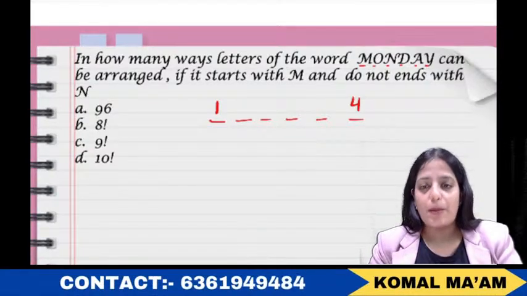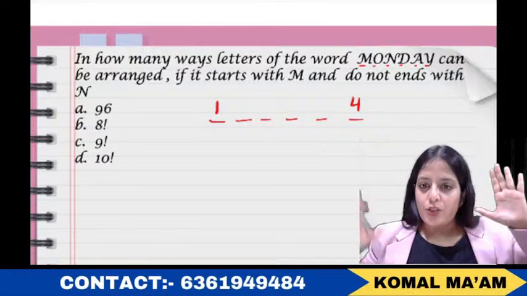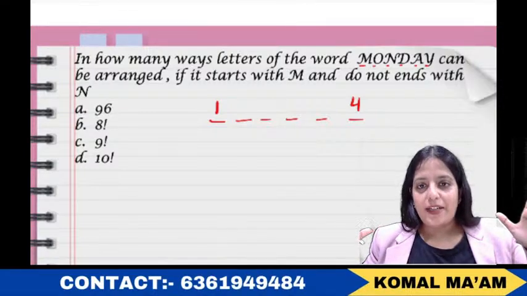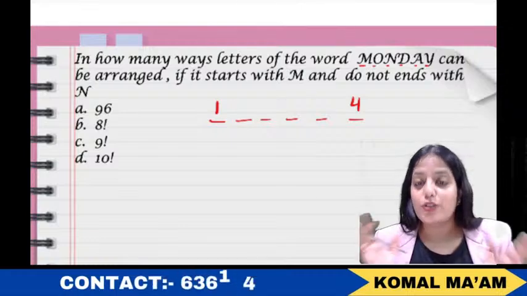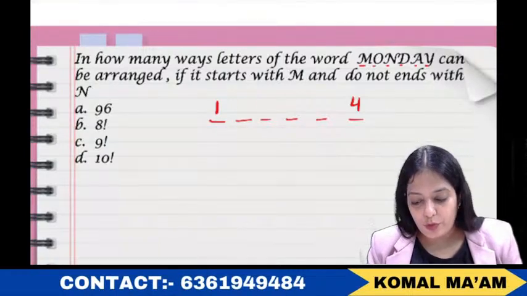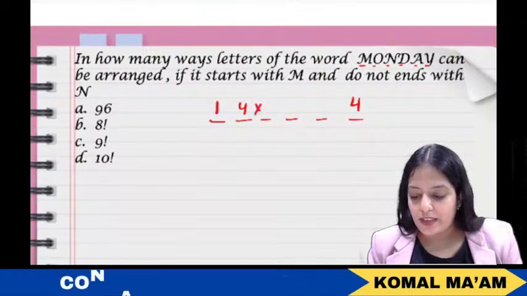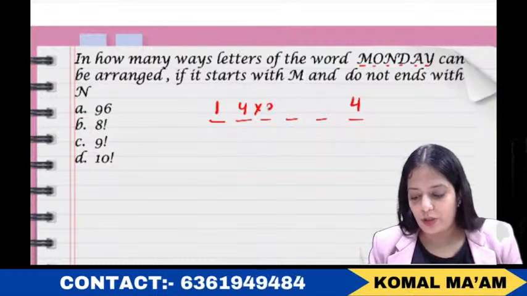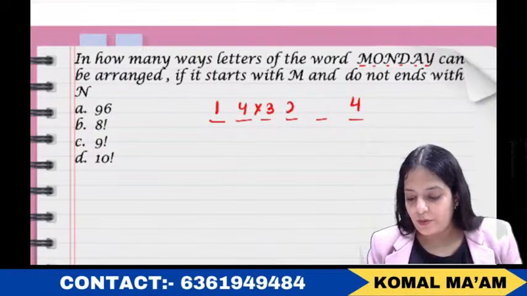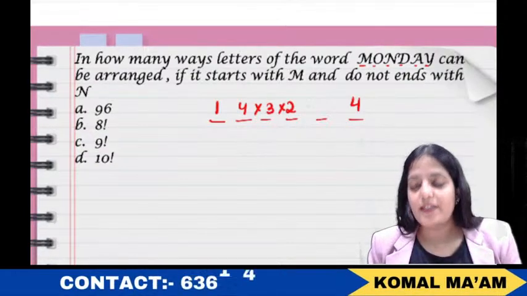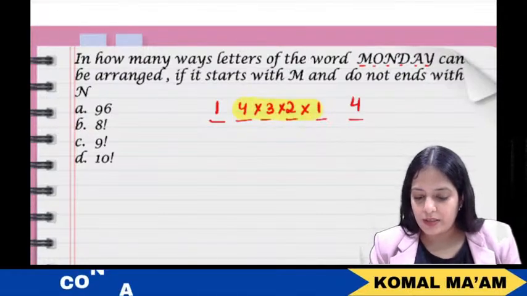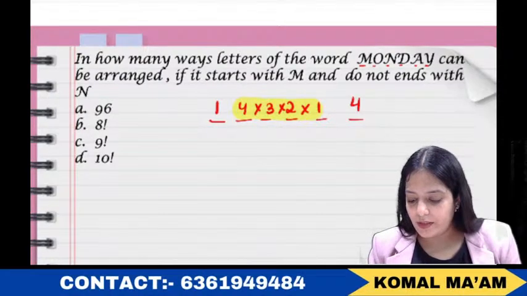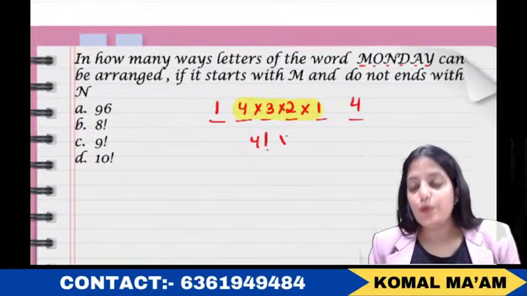In a summarized way, 2 places have been occupied and you are left with 4 options. For the second place you will have 4 options. For the third place you will have 3 options. For the fourth place you will have 2 options and then 1 option. So you can see this is 4 factorial. 4 into 3 into 2 into 1, that's 4 factorial into 4.